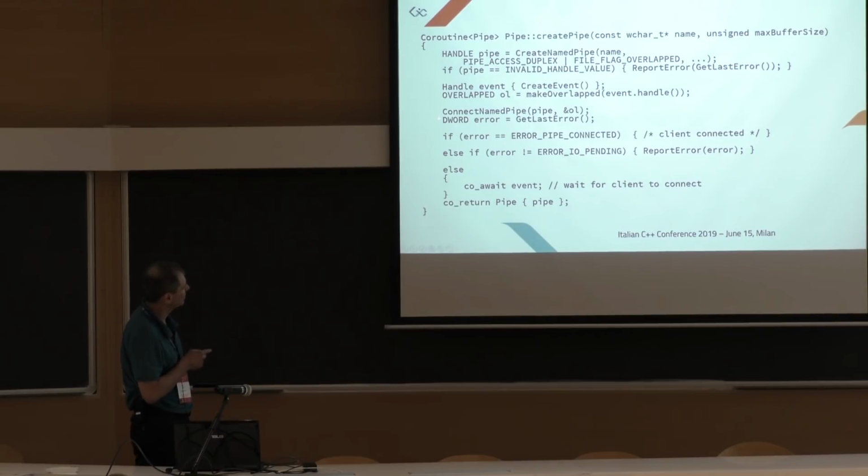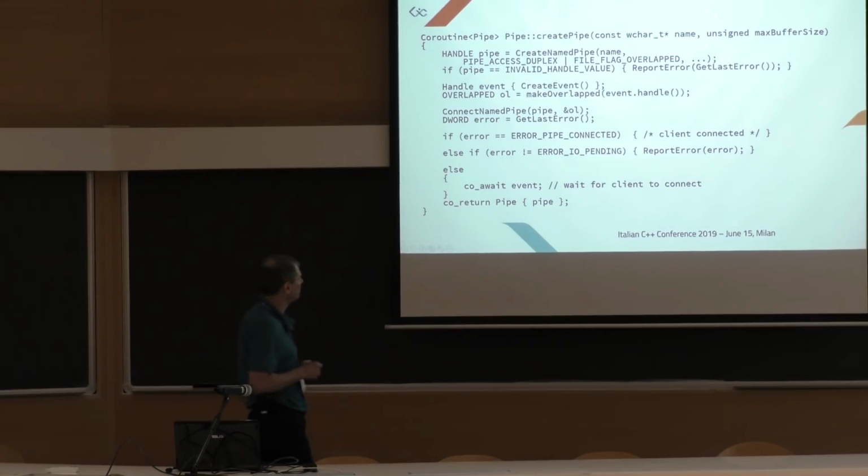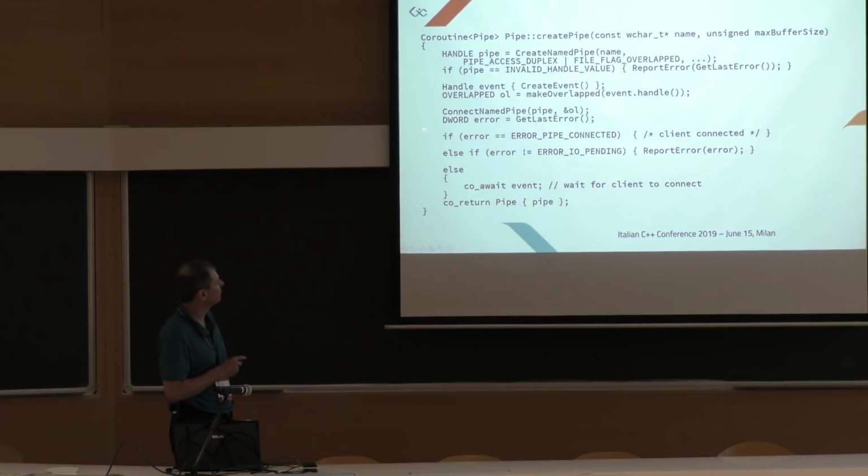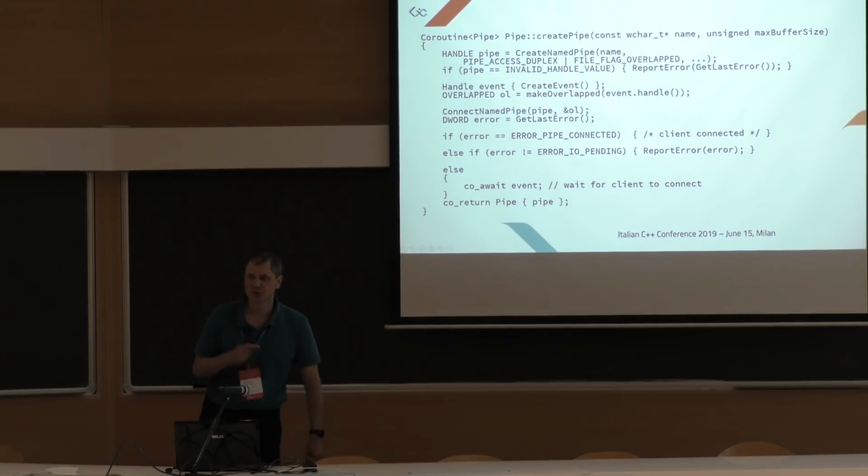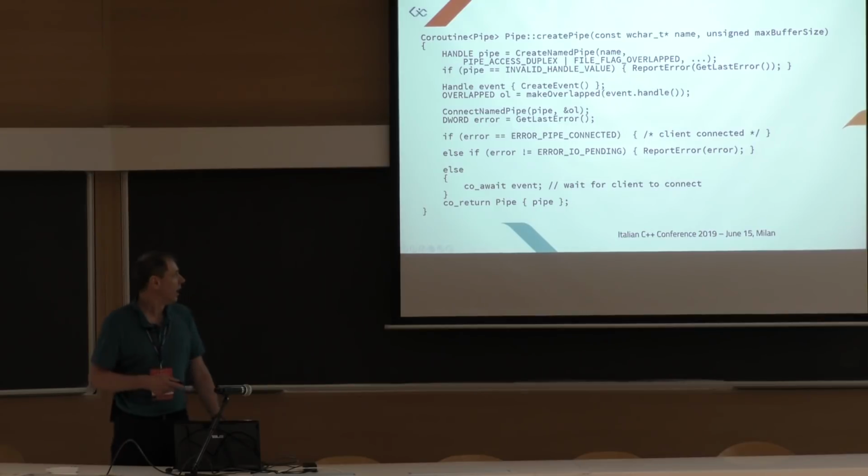This is only because this function requires a pointer to this structure here. It doesn't do anything fancy here. And we call this connect named pipe. This function is asynchronous, non-blocking, and it returns immediately, and checking the error, we see what has happened.